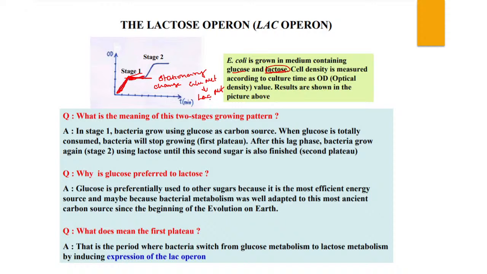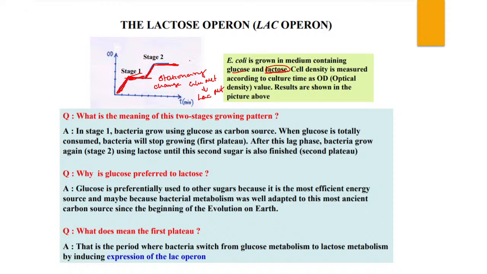So they change their metabolic pathway. When the lactose metabolism is started, again they start growing, and after the lactose is totally consumed, again they go into a stationary or plateau phase.